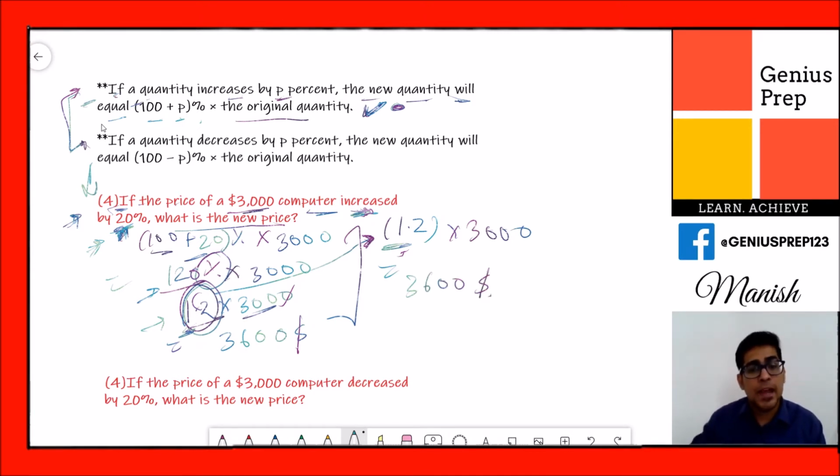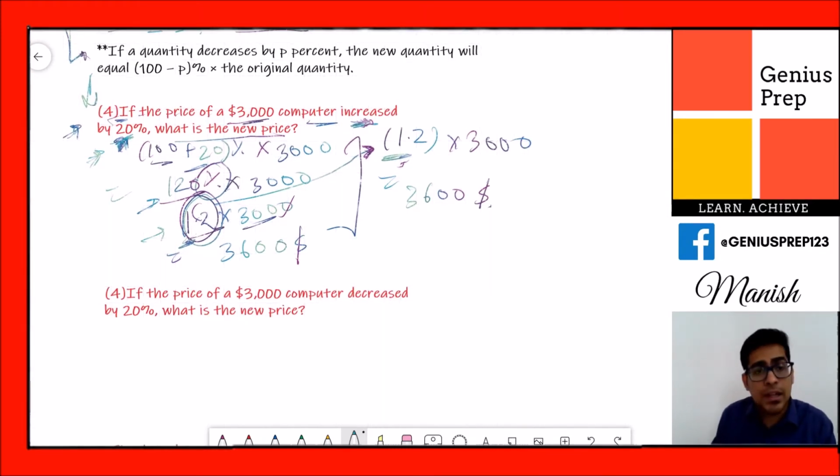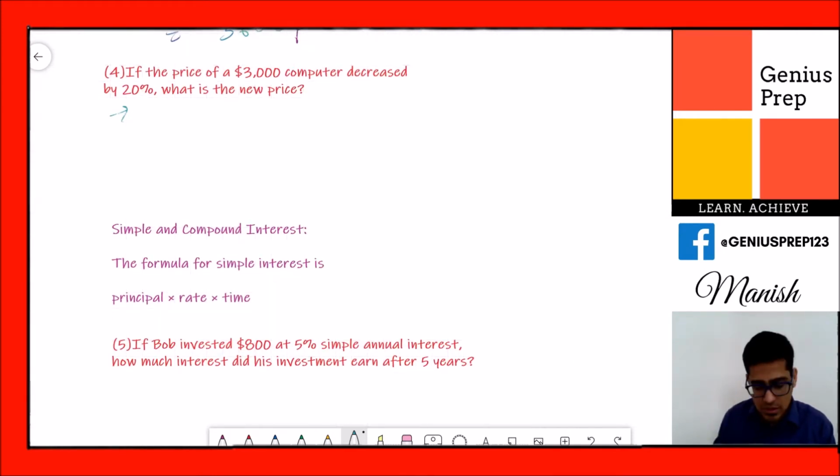$3,600. Okay, and a similar question comes when the quantity is decreased. So same concept, same formula, only we are decreasing, so you will use negative, minus p. So how will you solve this question? In this, 100 minus p, p is 20 percentage, multiplied by 3,000.